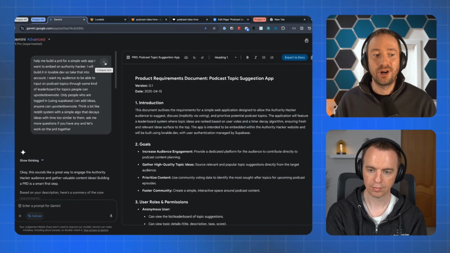I want to be able to count the votes from people. So I need some data permanence here, and I need to store the ideas as well. So again, we went back to our PRD, right?